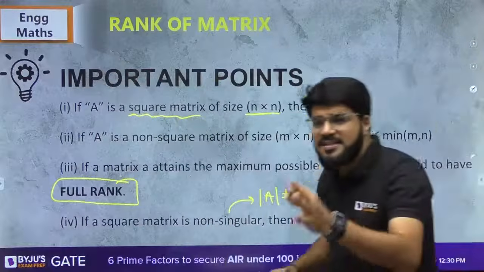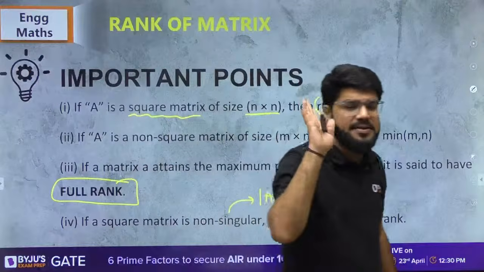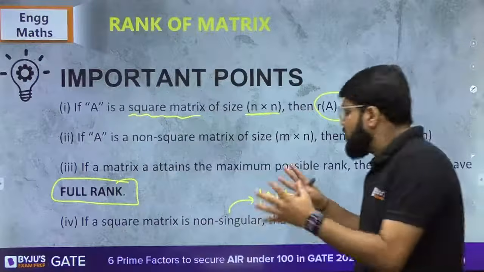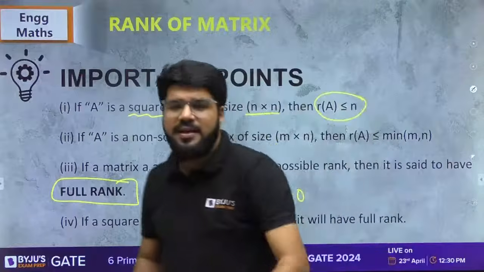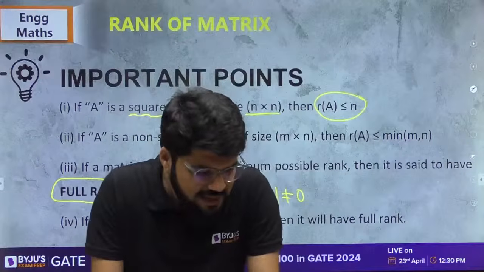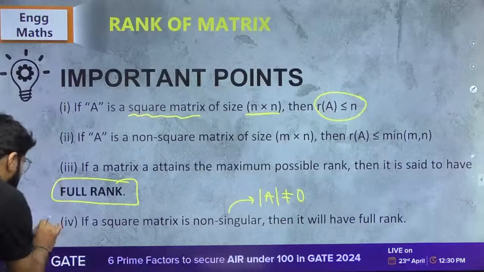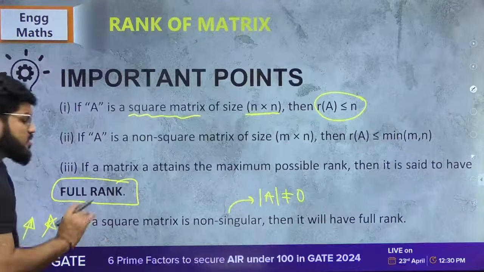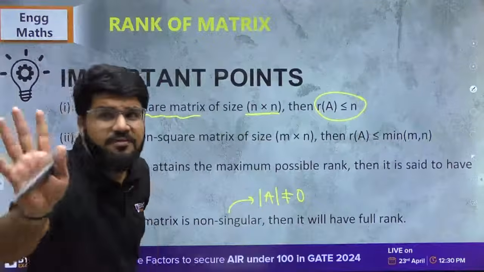If a matrix achieves the rank which is equal to the maximum possible rank, then the matrix is said to have full rank. And for a square matrix, whenever you have non-zero determinant, then you will get the full rank. So a very, very important point you can note down here, that if a square matrix is non-singular, that means having non-zero determinant, it will have the full rank.